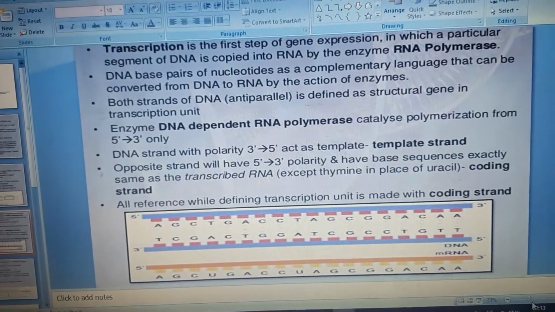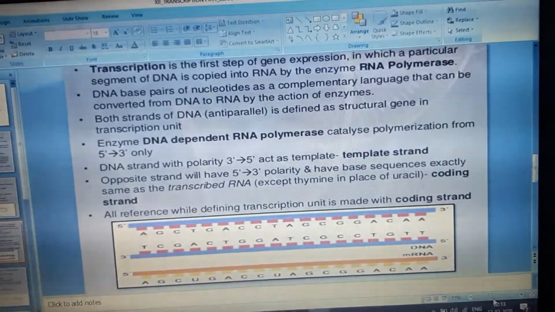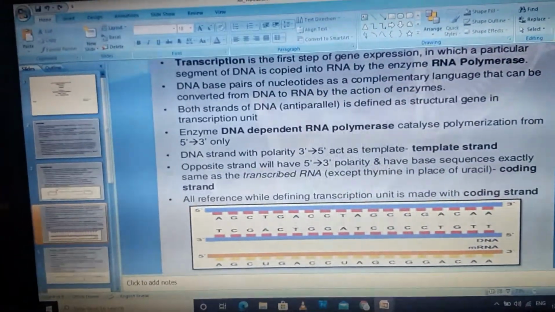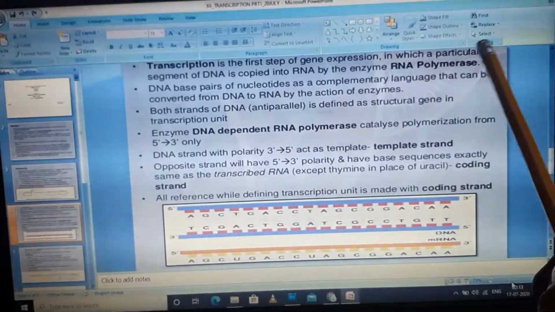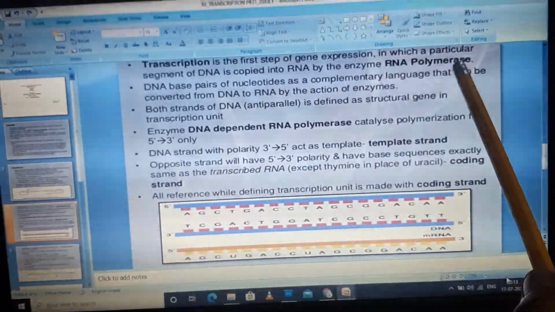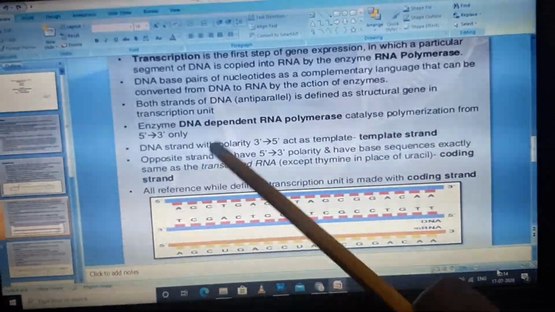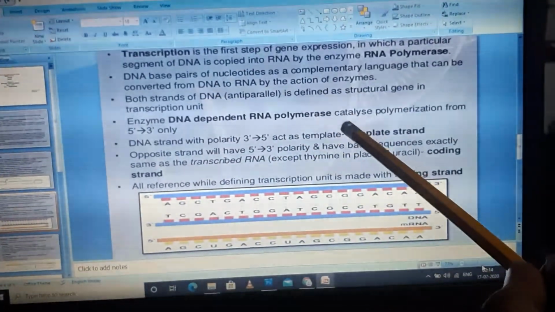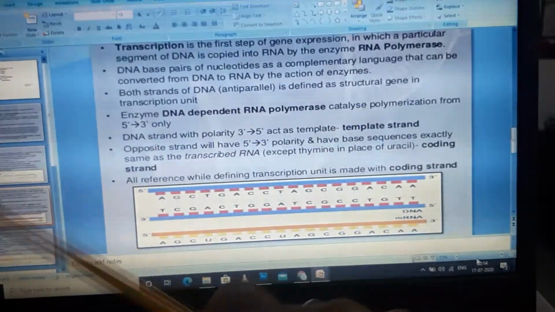As we all know, transcription is the first step of gene expression in which a particular segment of DNA is copied into RNA by the enzyme RNA polymerase. This RNA polymerase acts on the DNA strand. So we can say that this is DNA dependent RNA polymerase, which catalyzes polymerization in the 5' to 3' direction.